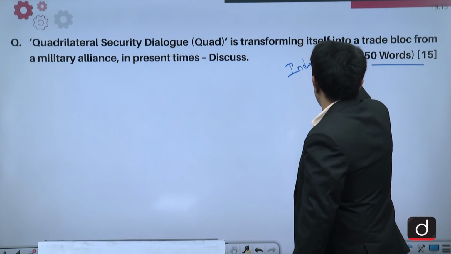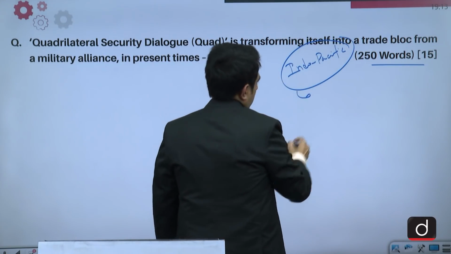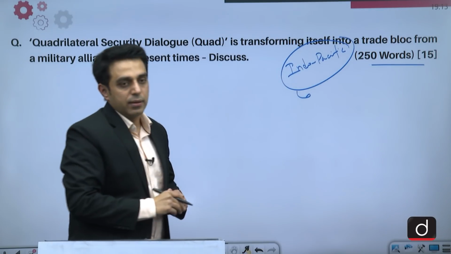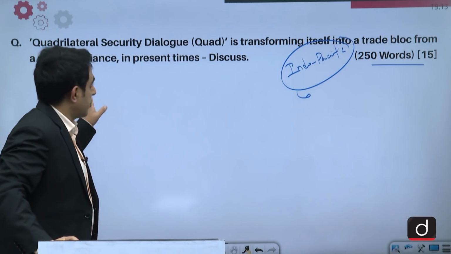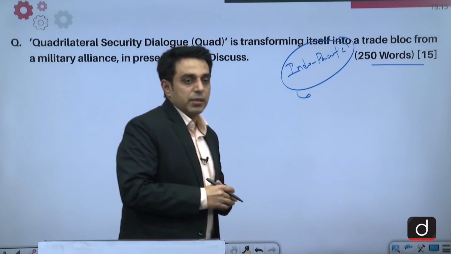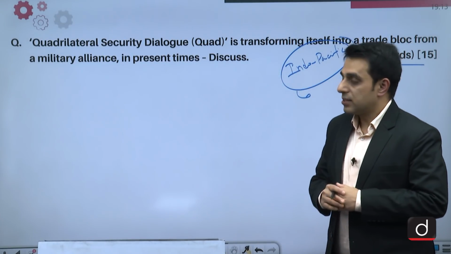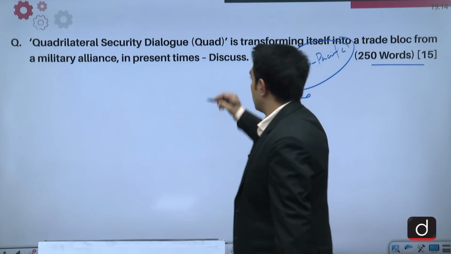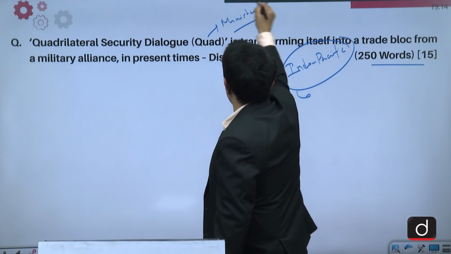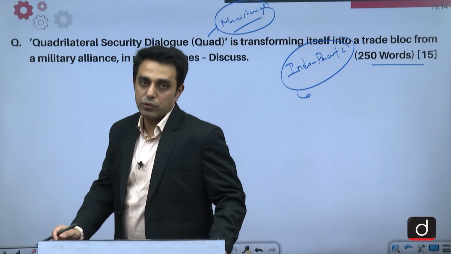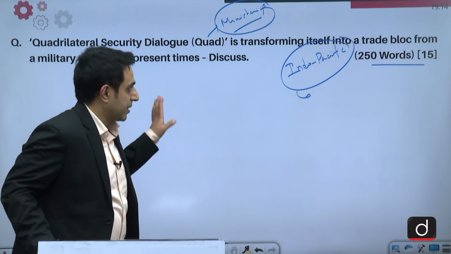So this year UPSC has asked two questions in mains concerning the Indo-Pacific region, and this region has been in the news, especially this quadrilateral security dialogue. This was in the news because last year, that is in 2020, the quadrilateral security dialogue was also upgraded to ministerial level. So if we look at its probability of being asked in the exam, it was very high that a question on the quadrilateral security dialogue was expected.